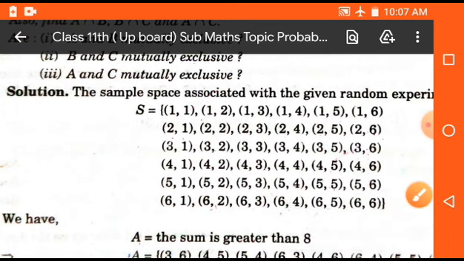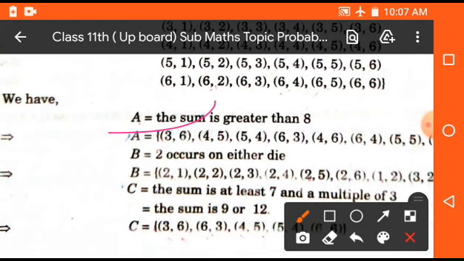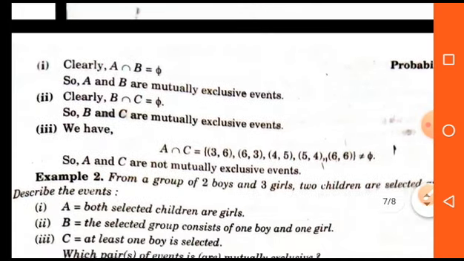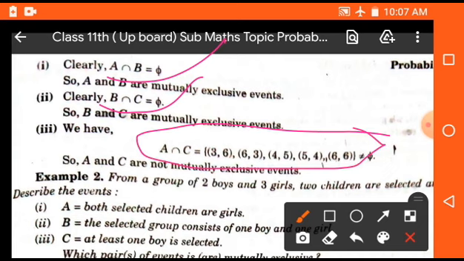Now find the values of A, B and C. Now we will find A intersection B. If we find A intersection B, then we see that it is empty. That means there is nothing common in A and B. In the same manner, B intersection C is also empty, but A intersection C is not empty. That means A and B are mutually exclusive. In the same way, B and C are also mutually exclusive, but A and C are not mutually exclusive.